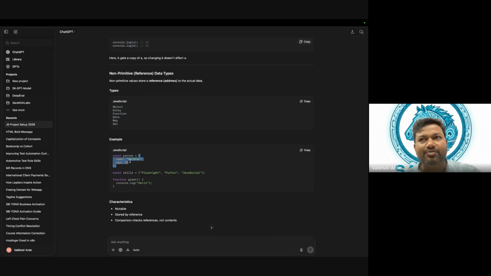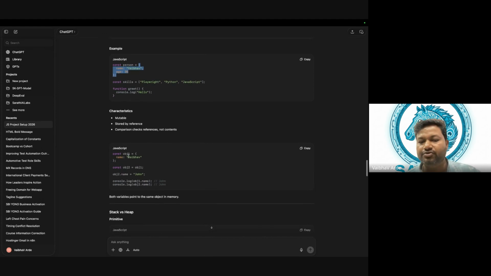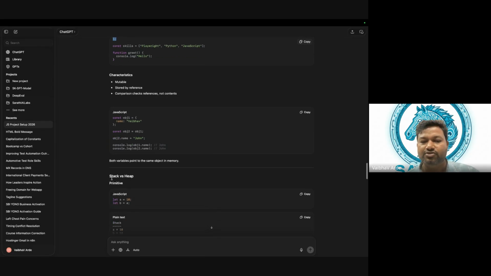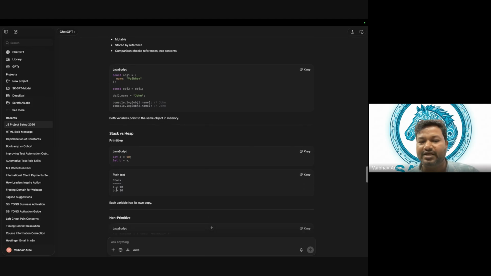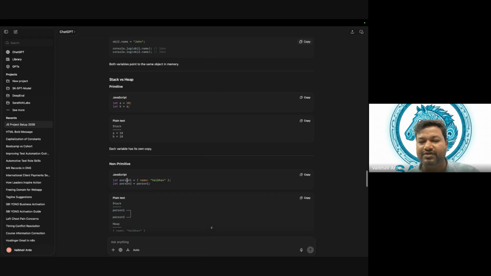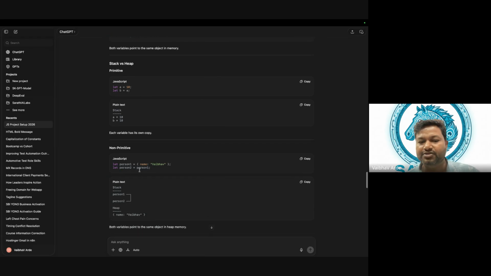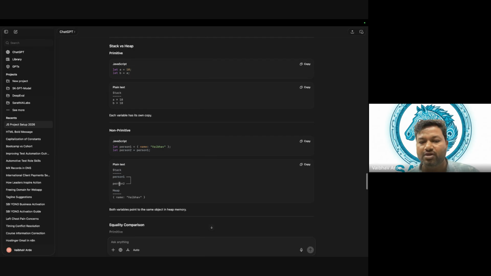Correct. That means we are keeping the reference of it. And when we talk about a reference, we are talking about heap memory. So I want you to create your own notes about this: stack versus heap. See, a is equal to 10, so a directly points to 10. But when we talk about heap memory, it is like person1, person2.